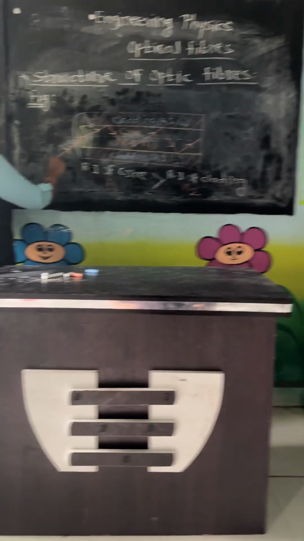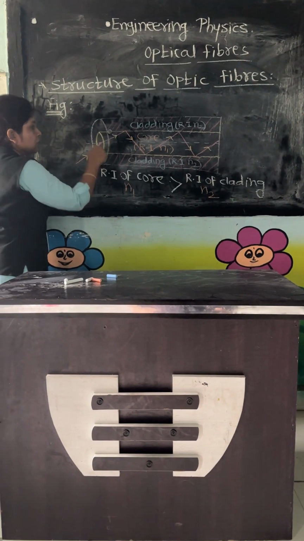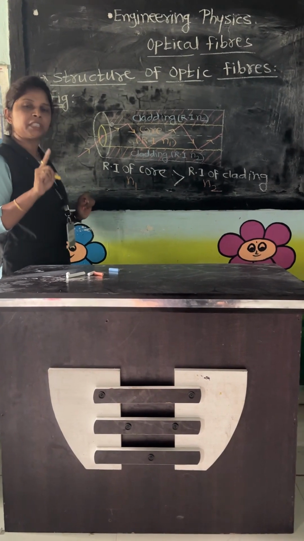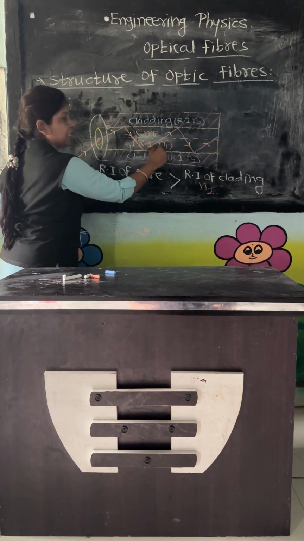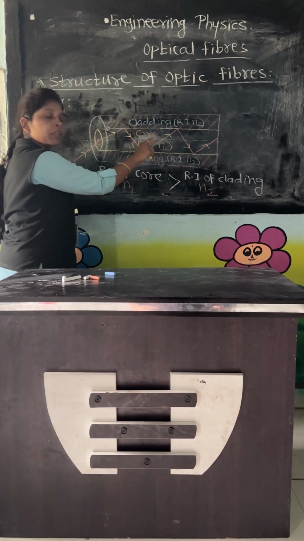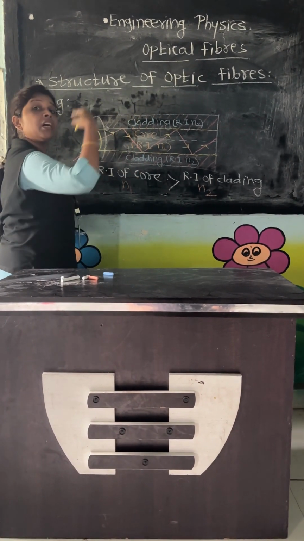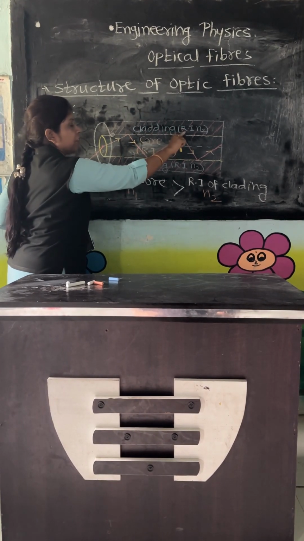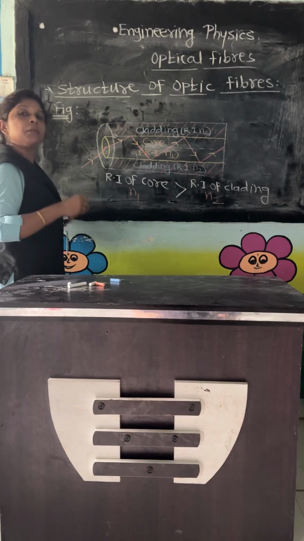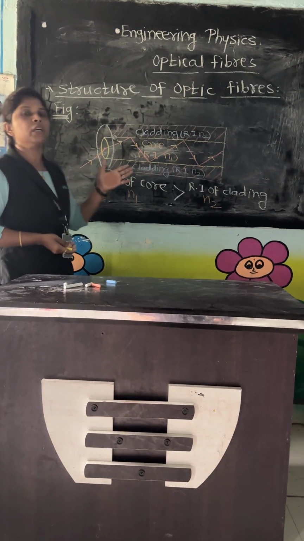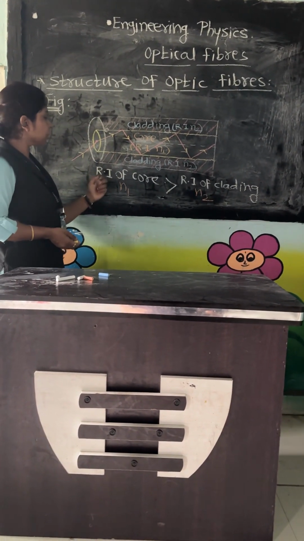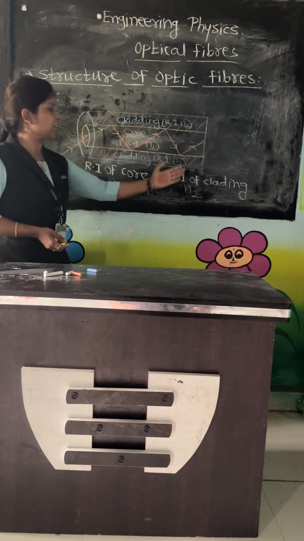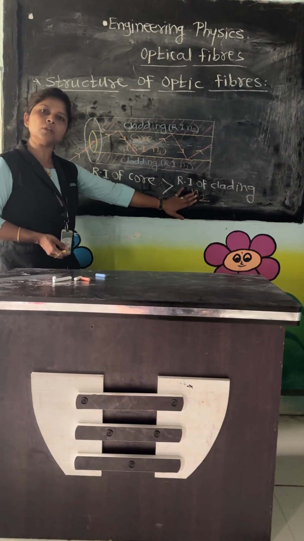The light ray coming into the core, this middle portion, is called the core. It is made from a transparent material having refractive index denoted by the symbol N1. Again, that core is surrounded by another transparent material known as cladding, and cladding has refractive index N2. The important condition for propagation of light through the optical fiber is that the refractive index of core, denoted by N1, must be greater than the refractive index of cladding, denoted by the symbol N2.